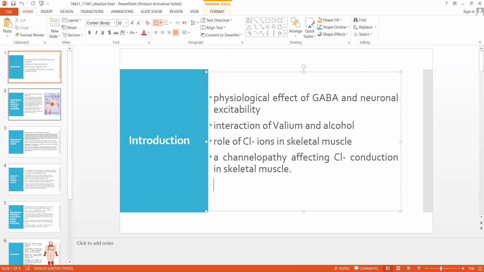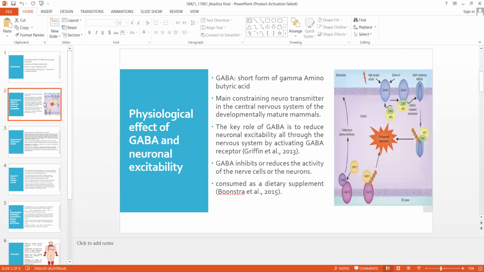So GABA is the short form of gamma aminobutyric acid, and its big role in the body is to reduce the activity of neurons in the brain and central nervous system, which has a broad range of effects in our body and mind, such as increased relaxation and reduced stress. GABA is used as a food supplement to reduce physiological fatigue.